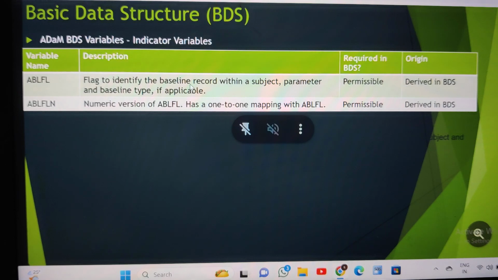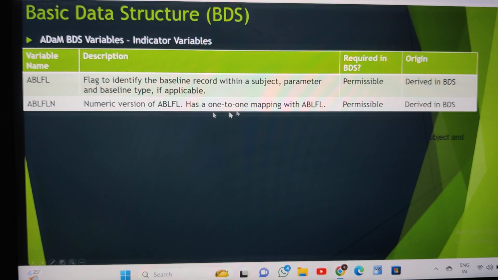What does the second baseline definition mean? The normal baseline would be the latest non-missing value prior to the treatment. For example, any vital signs captured 3 times before treatment, there will be 3 records. What are we going to do? We take the latest value. But my second baseline definition says that you can take the average of those 3 records. So we derive an additional baseline flag. That is the second definition of your baseline flag. We will discuss that later, but just remember.